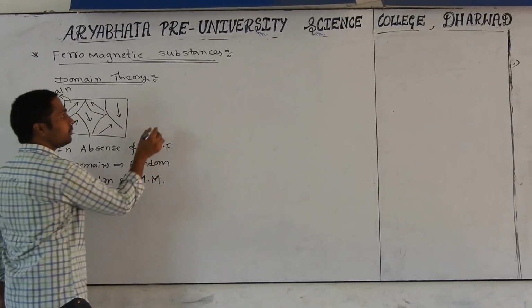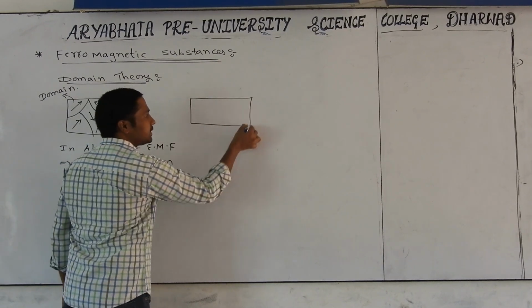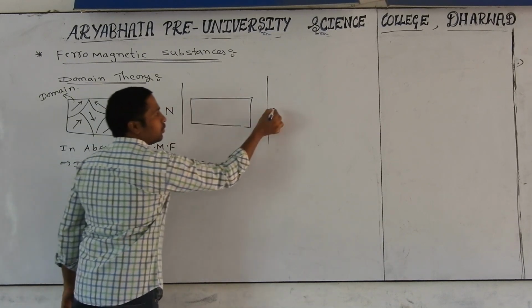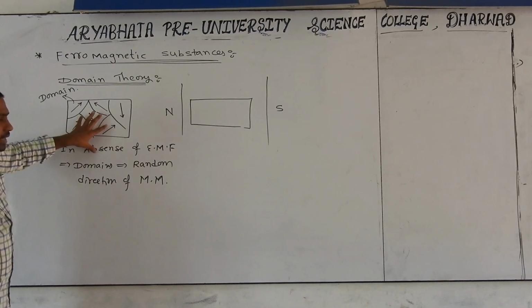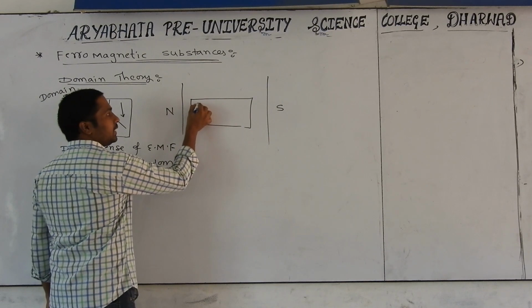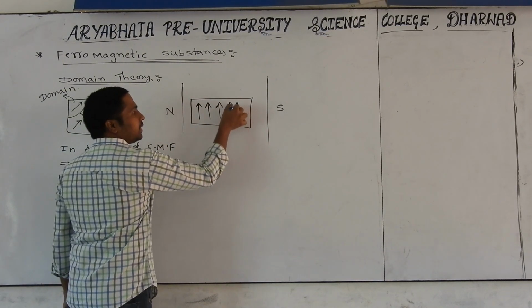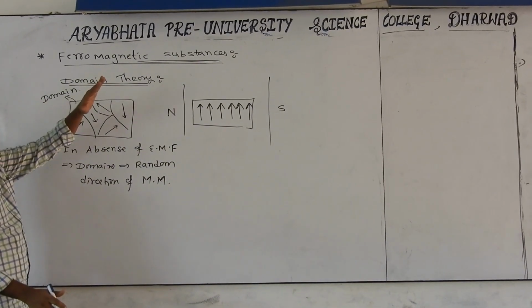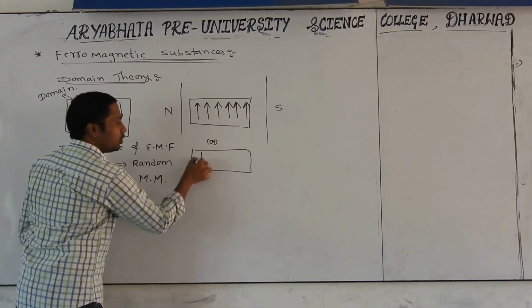Now, if you place the same material in the presence of an external magnetic field, with a north pole and south pole, what happens? In the absence they are in random directions, but whenever you place them in an external magnetic field, all domains come into the same direction of magnetic moment. Say there are 6 domains, all are coming either in the upward direction or all in the downward direction.